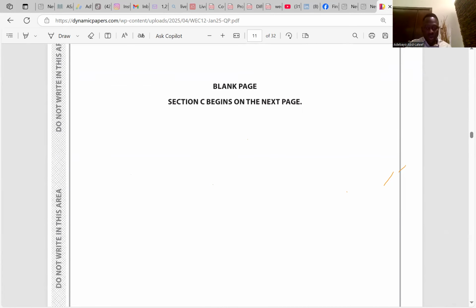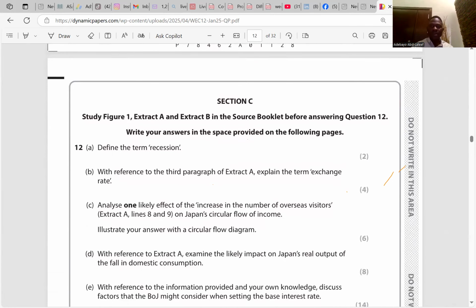Go to question 12. Define recession. Question 12. It says, define the term recession. Recession is a fall in economic activity for 2 consecutive quarters. I think we've done that before anyway.